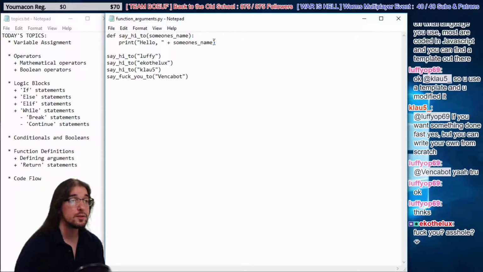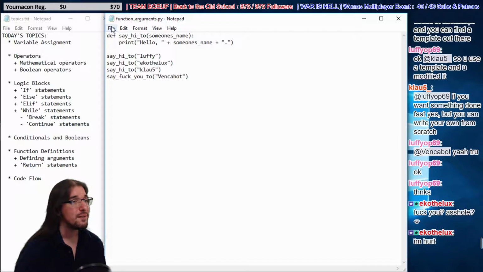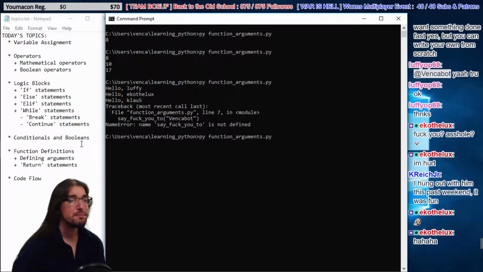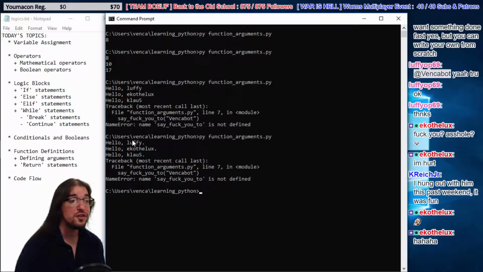We need some punctuation though. It's someone's name plus a period, right? So we say hi to Luffy, we say hi to Echo, say hi to Klaus. Let's run this code here. There you go. It says hello Luffy, hello Echo, hello Klaus. Then it crashes because there is no say fuck you to function yet.